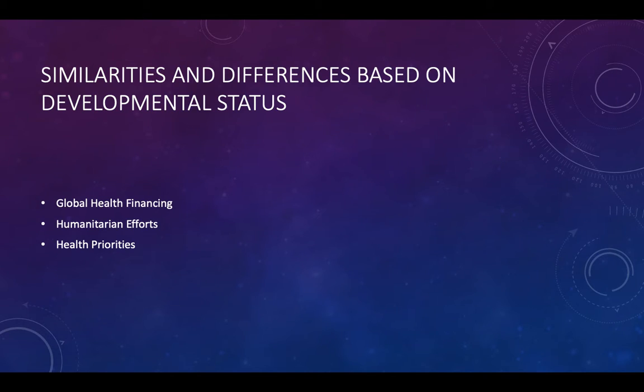So, moving on to the main focus of my presentation, I will be talking about different countries. We can conclude that between each country there are similarities and differences in the developmental status. So, each country has specific factors that lead to these similarities and differences in their developmental status. Similarities and differences will be compared through global health financing and implementation, humanitarian efforts, and health priorities.